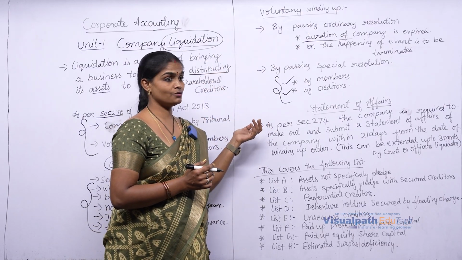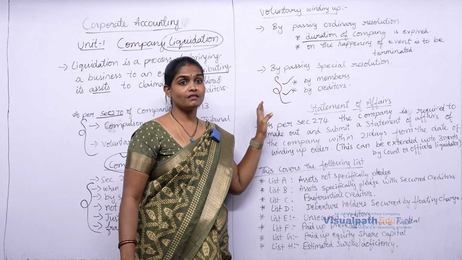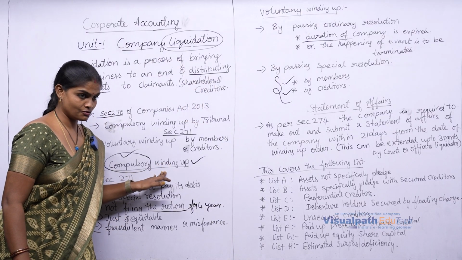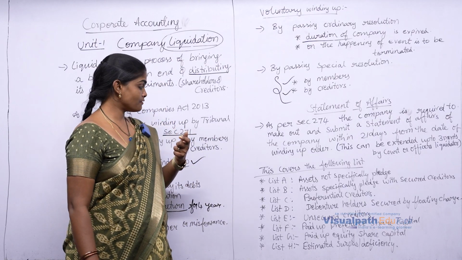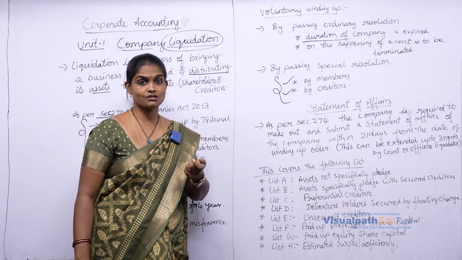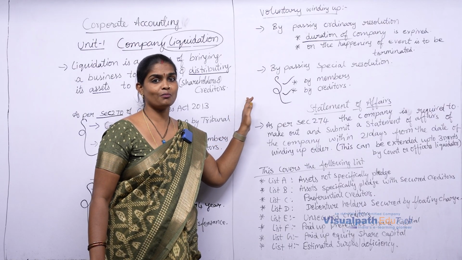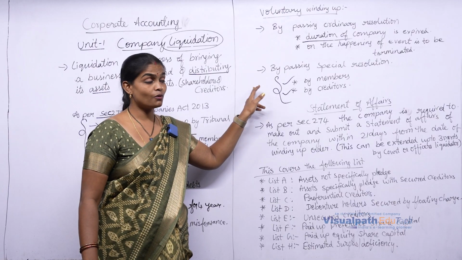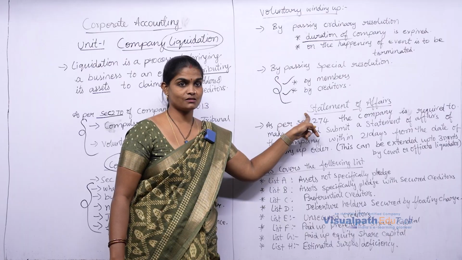Once the order is issued by the tribunal, or once they have decided for winding up, then a liquidator must be appointed. In the compulsory winding up situation, the liquidator will be appointed by the tribunal itself, and the official liquidator will take care of the proceedings of the liquidation process. In case of voluntary winding up, the company needs to appoint a liquidator in order to look into the affairs of the business.